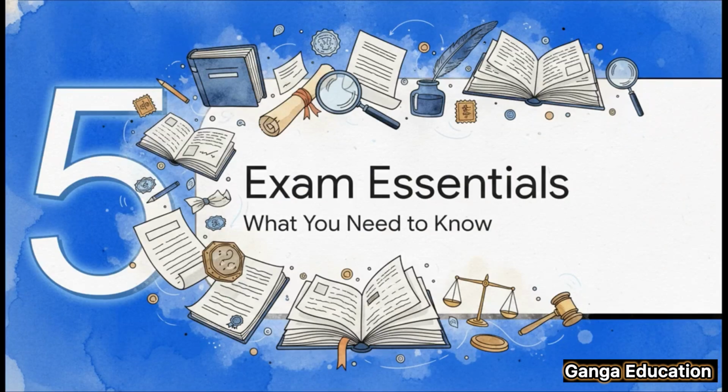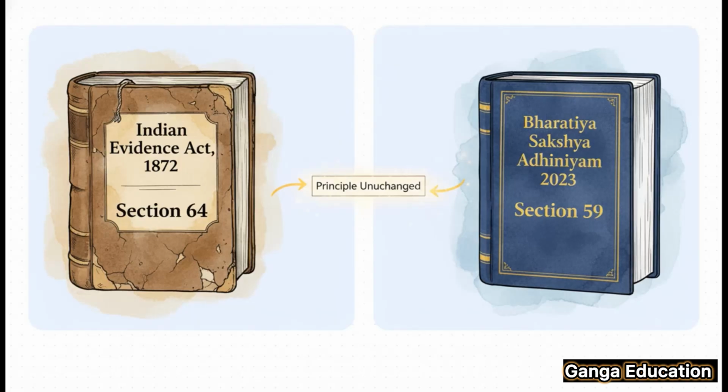Okay, we're heading into the final stretch. This is where we pull everything together and focus on exactly what you need to know for your exams. Let's lock in the key points about Section 59. Now, a very common question in exams is about the old law. So, listen up. This rule used to be Section 64 in the old Indian Evidence Act of 1872. Under the new Bharatiya Sakshya Adhiniyam 2023, it's now Section 59. The most important thing to remember, it's just a change in the number. The actual legal rule, the principle itself, hasn't changed at all.